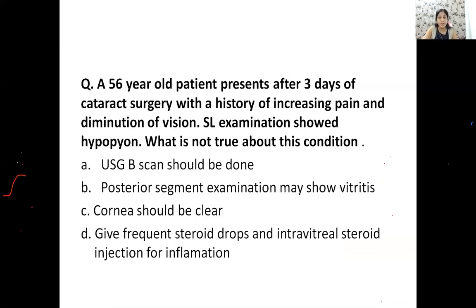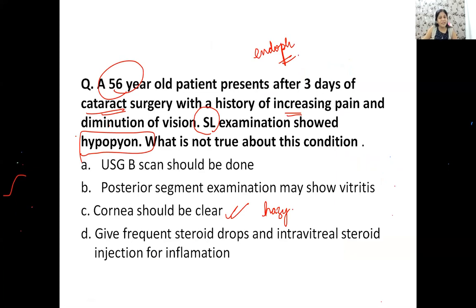Now, how do you diagnose this endophthalmitis? The diagnosis is definitely clinical, but you may also do an ultrasound B scan. What will you see on the ultrasound B scan, children? On ultrasound B scan, you will see a lot of vitreous inflammation. The vitreous cavity will not be clear. Okay, so that will be your main diagnostic criteria. So the posterior segment will have a lot of vitritis, a lot of inflammation.